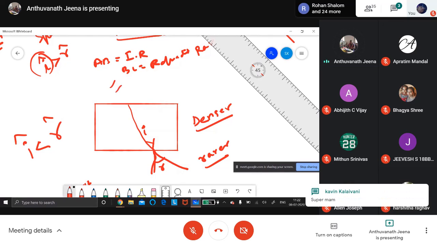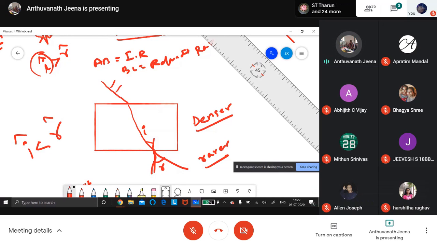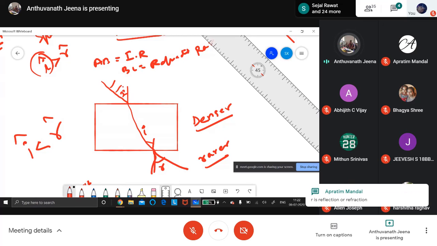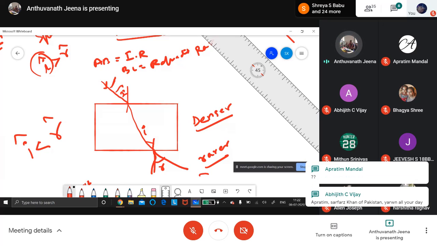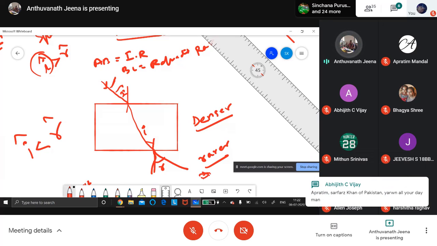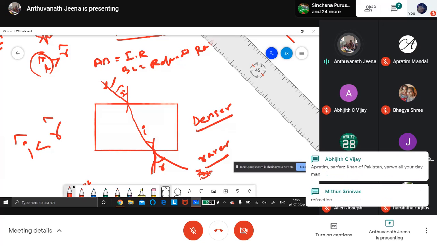You need to put a point pin. We'll give you pins here, and you should draw the incident ray. You should do it for 30 degrees. You should use a protractor, draw the normal, put a 30 degree line, and put one pin. And your eyes should be on this side, and you must see.